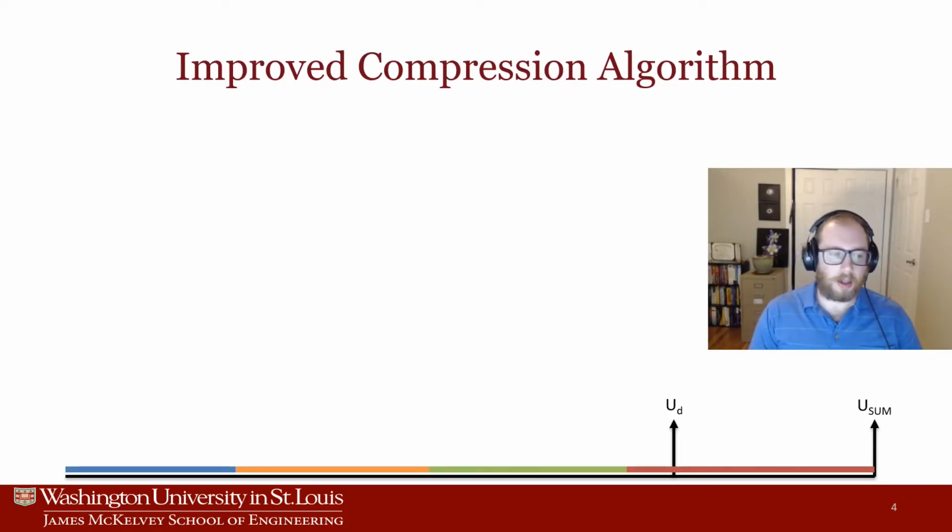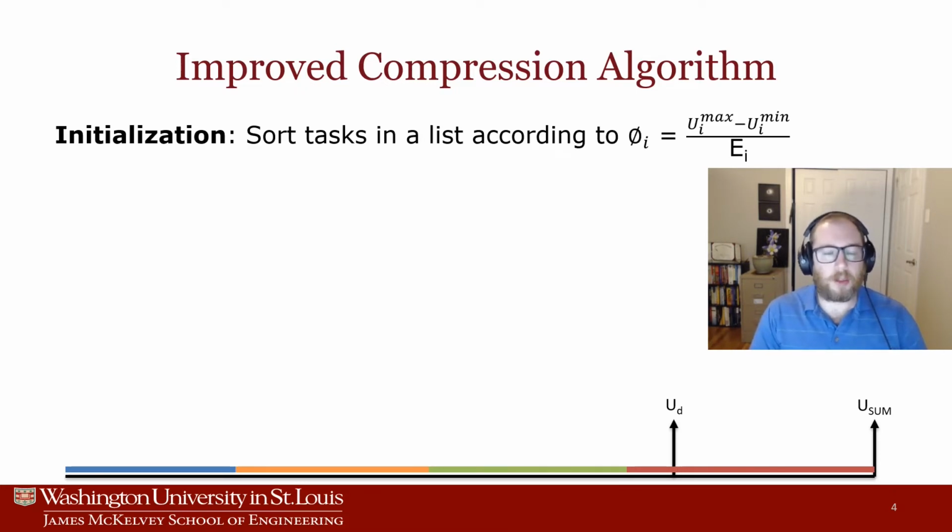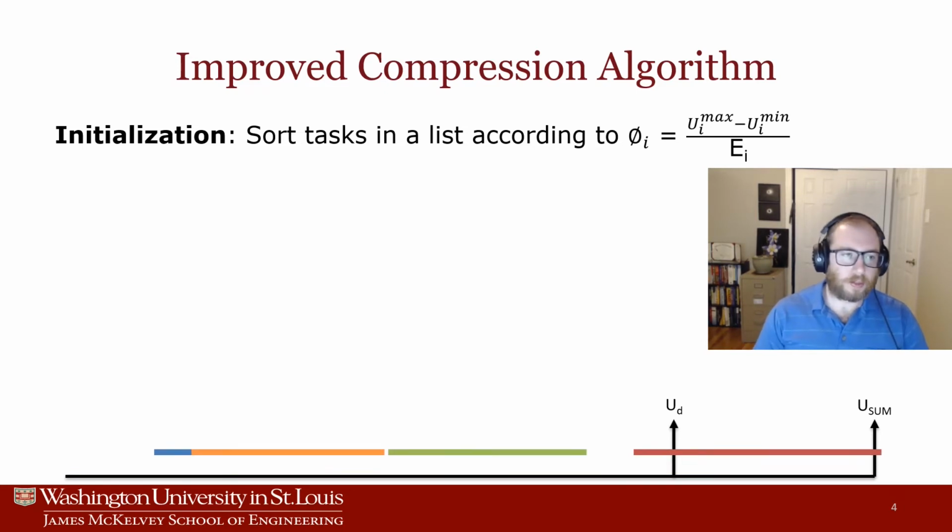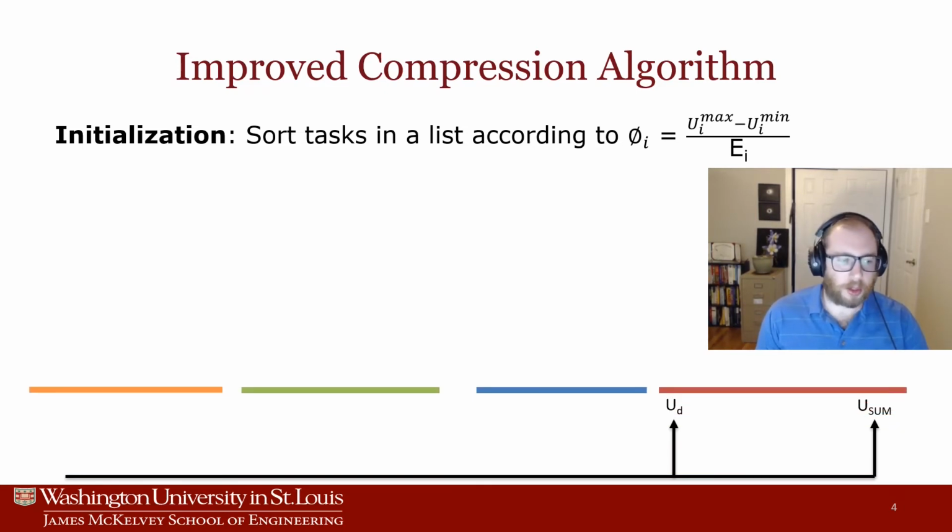So we present in our recently published work an improved compression algorithm. To begin with, we sort the tasks in a list according to a value phi sub i, which defines the order by which these tasks' utilizations will be compressed to the task's minimum utilization constraint. In other words, the more compression that happens, we're guaranteed that tasks are going to hit their utilization constraints in order in this list. So tasks are first sorted according to this value.